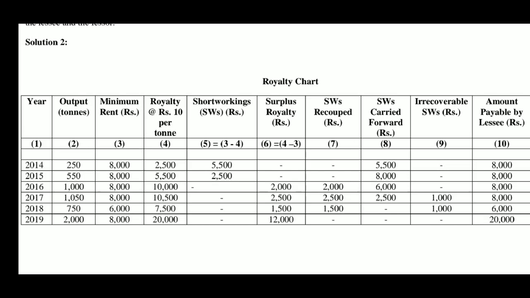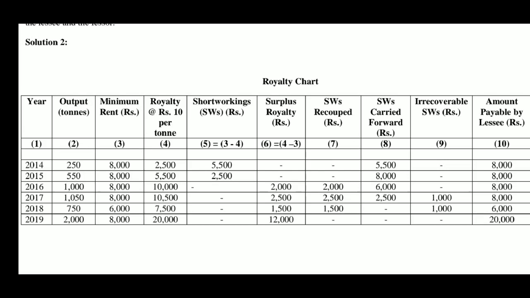So, column number 6 is equal to column number 4 minus column number 3, that means royalty minus minimum rent. In the year 2018, royalty is 7,500, but minimum rent is not 8,000. If you consider 8,000, then we will get again short workings here, but minimum rent is to be considered only for 9 months. So, 6,000 is the minimum rent, royalty is more, 7,500. Therefore, again in the year 2018, we will get surplus royalty of 1,500.